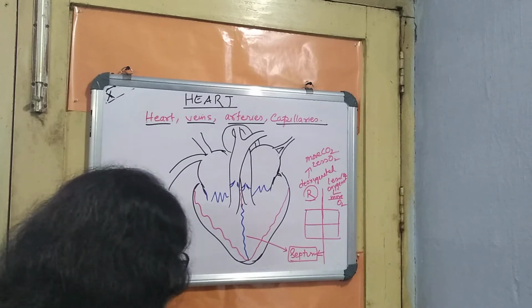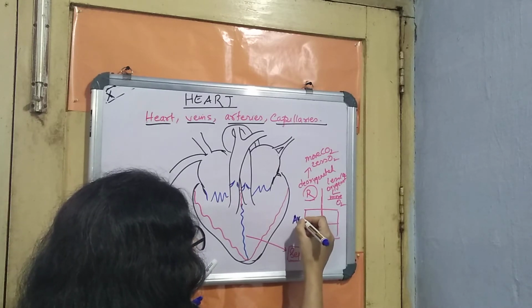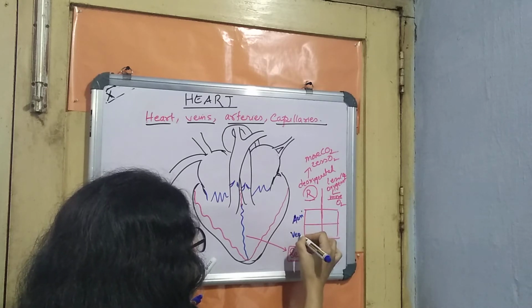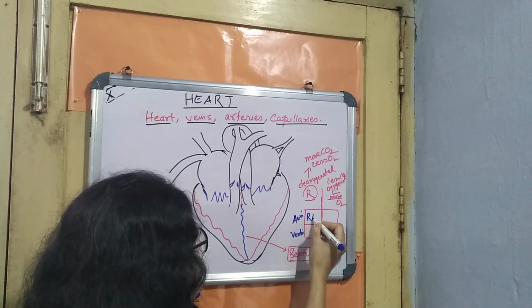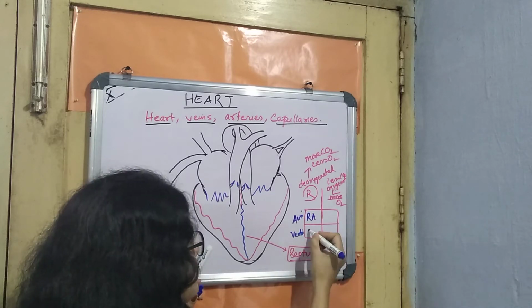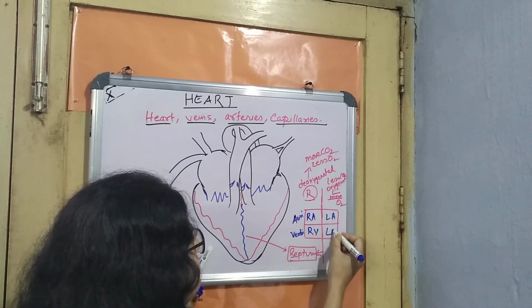Now we come to the upper and the lower. The upper parts of the heart are called auricles. Lower parts are called ventricles. So, write this: this is right auricle, this is right ventricle, this is left auricle and this is left ventricle.